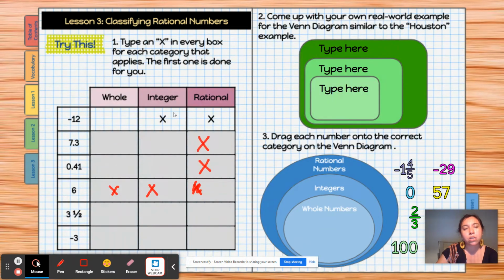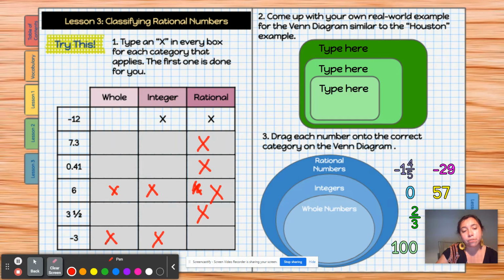So 3.5 would be a rational number, but it would not be an integer. -3 would be an integer and a whole number. 3.5 would be mostly rational because it's a mixed number. Rational numbers could be integers and whole numbers too. Okay, so we'll leave it at that.